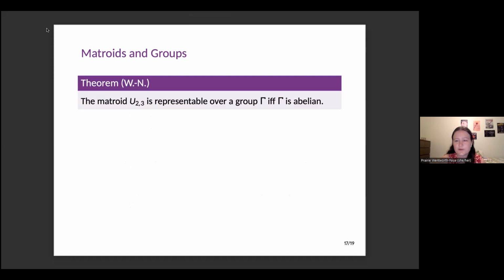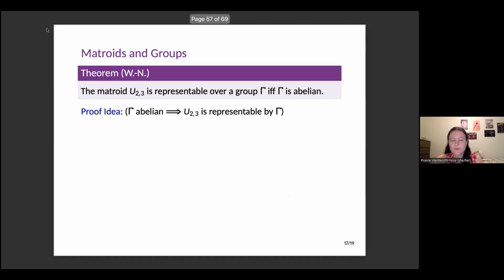So our first theorem turned out to be pretty nice. It turns out the matroid U23, this one we've looked at, is representable over a group gamma exactly when gamma is abelian. The idea of how this works: if gamma is abelian, we can construct the subgroup whose rank function will give us the rank function of U23 by taking all of the pairs of elements in gamma as our first two coordinates and then subtracting them to get our third coordinate. And I won't prove it here, but this will give you the right rank function that you need.